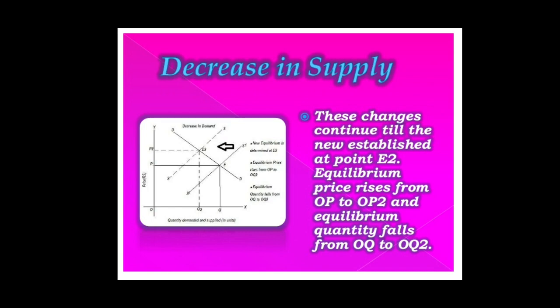At the new equilibrium point E2, the equilibrium price rises from OP to OP2 and equilibrium quantity decreases from OQ to OQ2. Or we can say that as there is a decrease in supply while keeping demand unchanged or constant, equilibrium price increases but equilibrium quantity decreases.